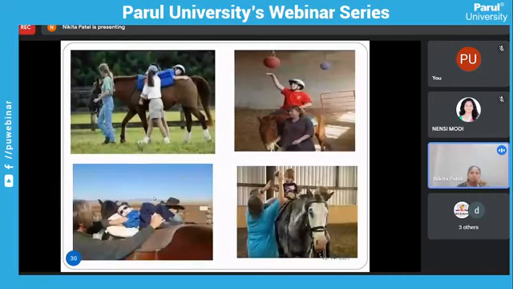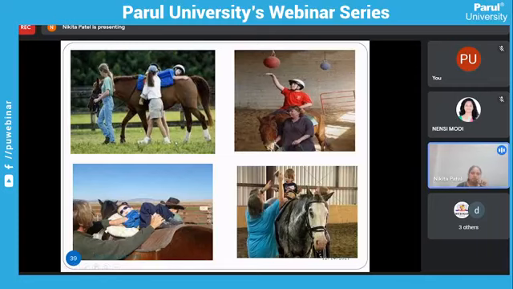So you can see here various activities. First it is horseback riding training, a riding on the horse. Here it is again horseback riding. Here it is the hippotherapy. So on the horse you have to give various activities. You can give reaching activities on the horse. Here you can give the reaching activities on the horse.